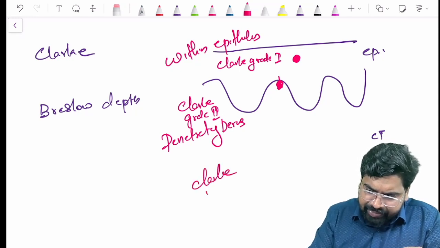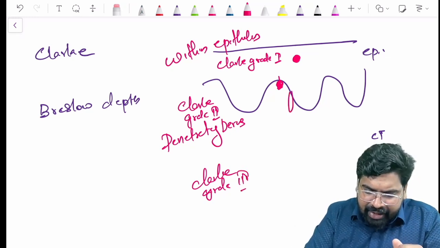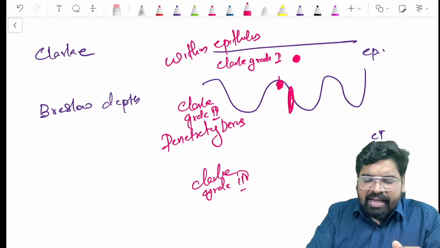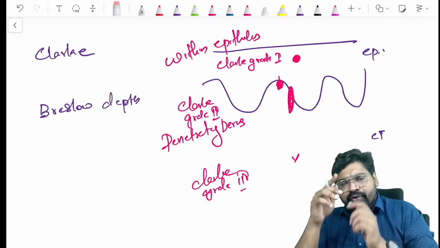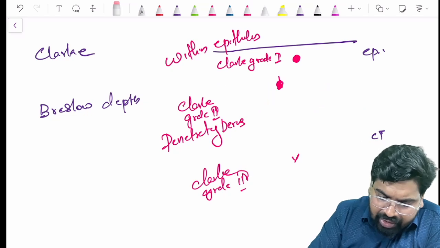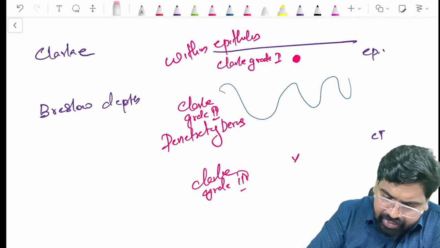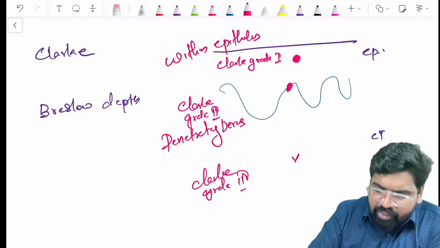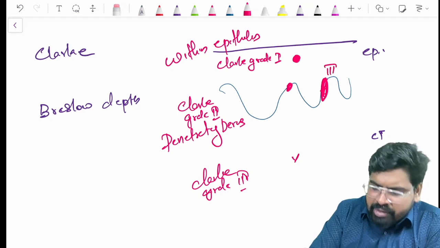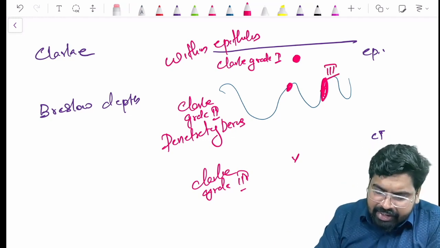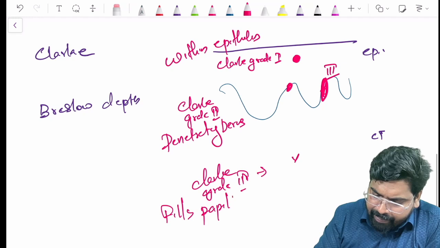Now Clark grade 3 fills up the papillary dermis. What is the papillary dermis? It is the area where you see the recurrences, where the tumor comes back after being erased. So Clark grade 2 penetrates the dermis, and Clark grade 3 fills the papillary dermis.